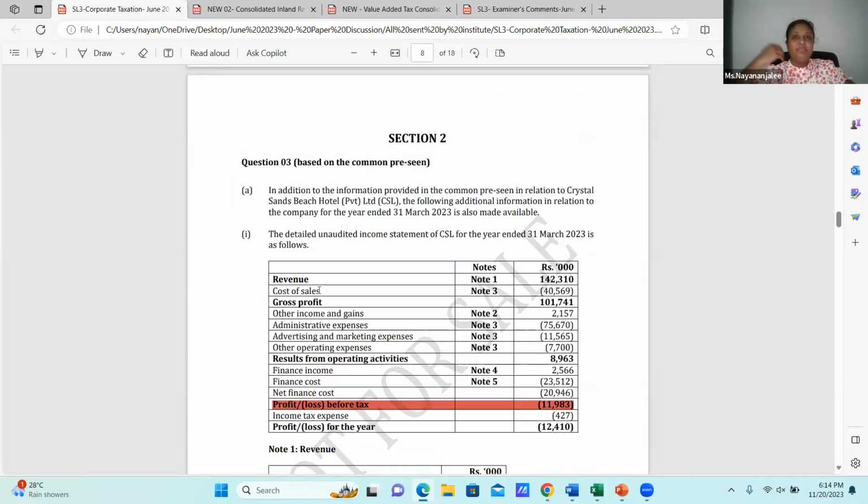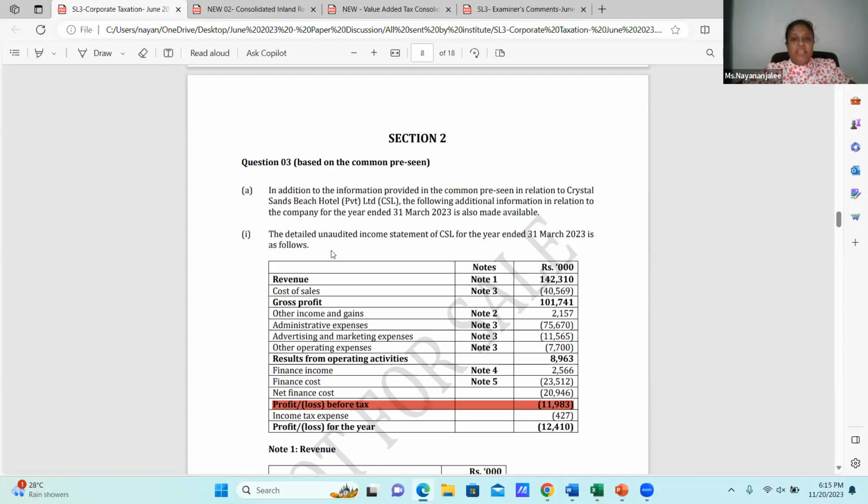After doing this question, I need to come to the examiner's comments, and we need to look at what the progress of the students is. Let me do this with you all. Then after that, we will look at what has actually happened.